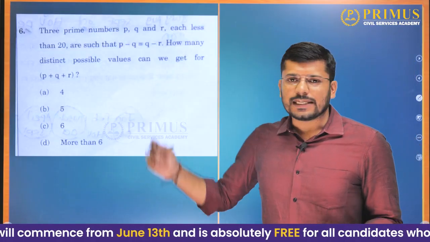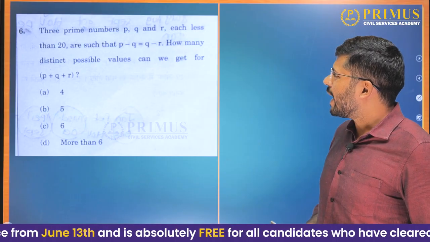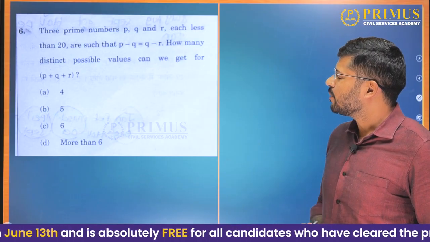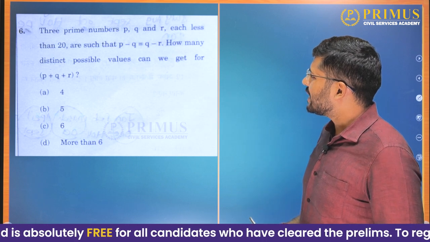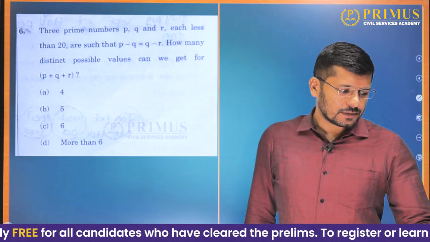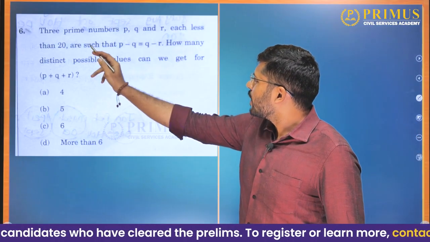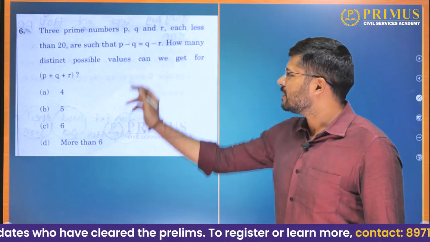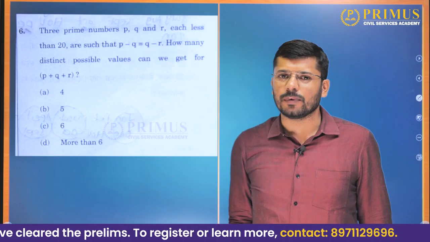6th question. 3 prime numbers p, q and r, each less than 20, are such that p minus q is equal to q minus r. How many distinct possible values can we get for p plus q plus r? So p, q and r are prime numbers less than 20, such that the difference between 2 prime numbers is equal to the difference between another 2 prime numbers.